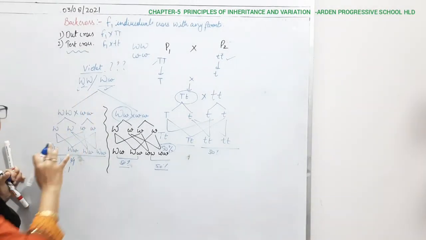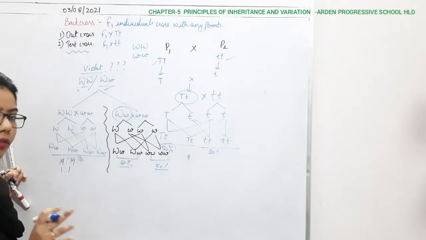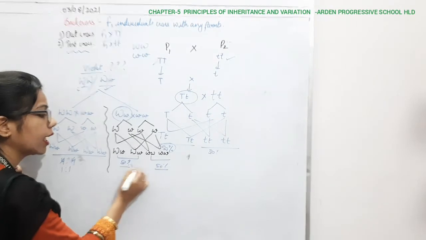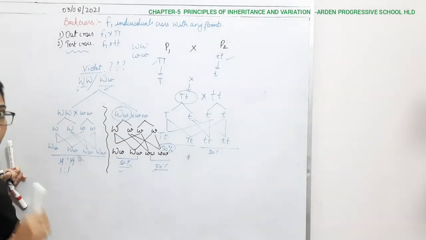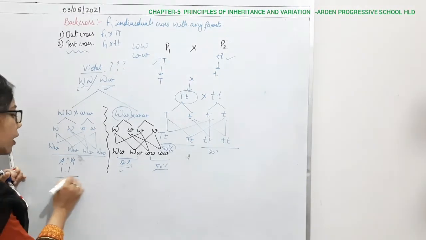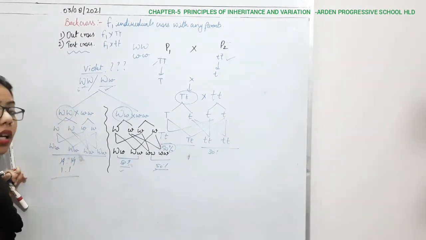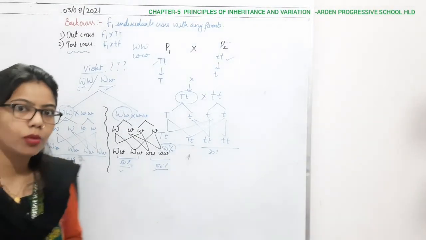But here we have taken a different example of flower color, the violet color as well as the white color. So whenever we get the result 50%, it means it is a heterozygote dominant, and when we get all the same in the generation, it means the parent is homozygote dominant. So this is the difference between these two.